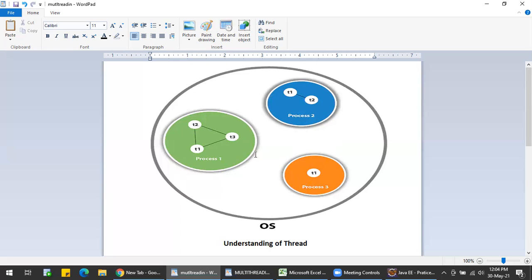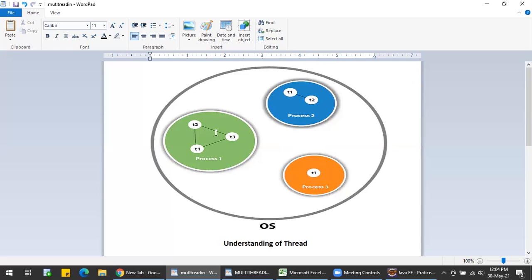Now let us see the advantages of multi-threading. As the threads are independent, we can perform multiple operations at the same time, so that we can save time. All operations are performed at the same time, so the time will be saved. And as the threads are independent, if one thread has an exception, we don't have to worry.